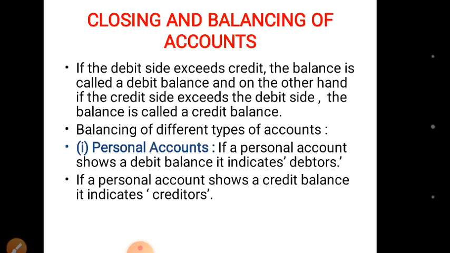Closing and balancing of accounts. If the debit side exceeds credit side, the balance is called a debit balance. On the other hand, if the credit side exceeds the debit side, the balance is called a credit balance.